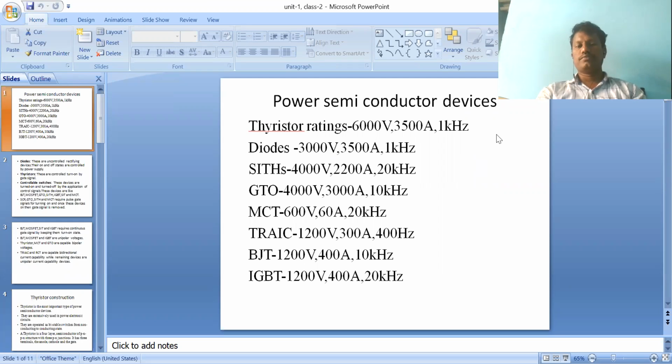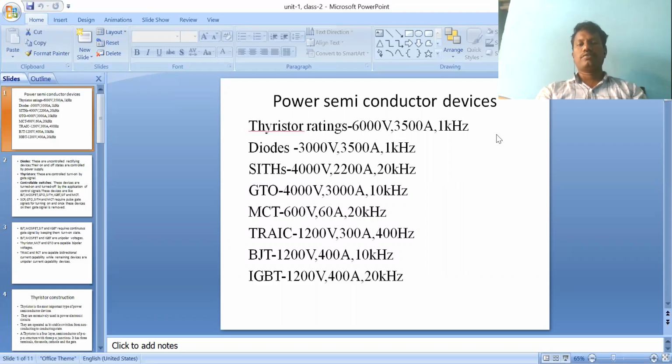What is meant by a diode? You already know about the diode. A diode has two layers, P-type and N-type material connected, and it has two terminals, anode and cathode. So it is called a diode.